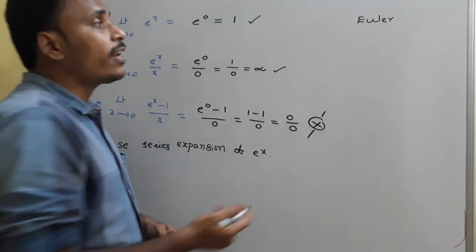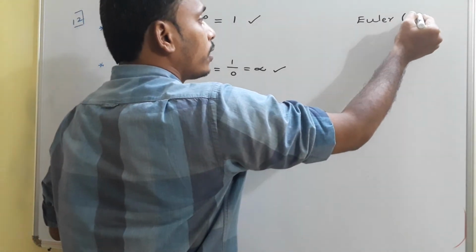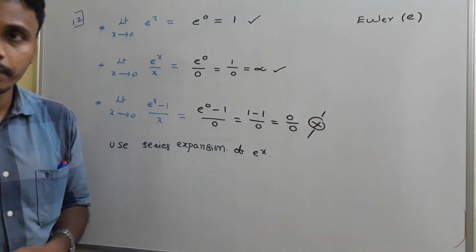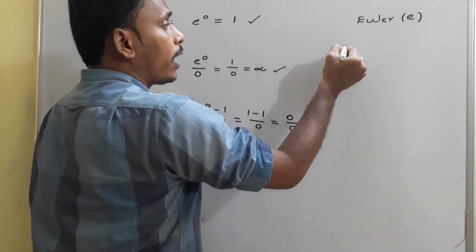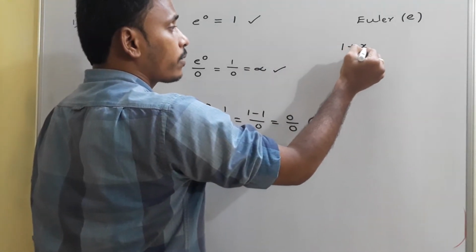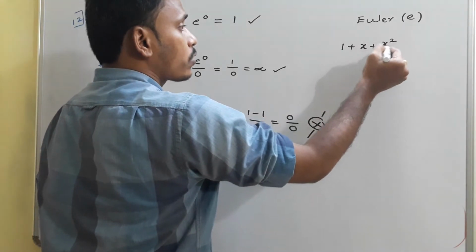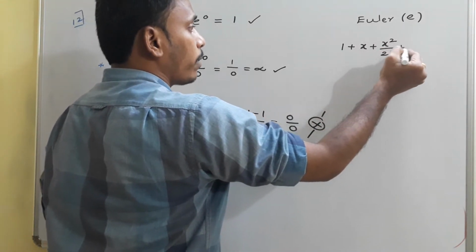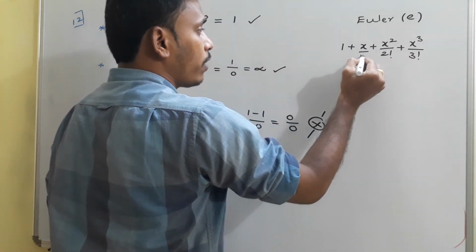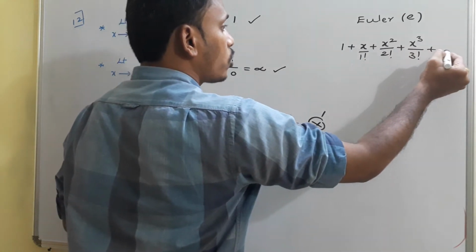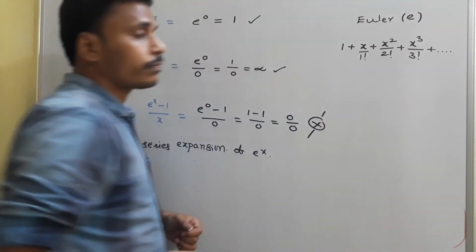By the name of the mathematician Euler, he proposed e. He observed a special expansion, and that expansion is 1 plus x by 1 factorial plus x square by 2 factorial plus x cube divided by 3 factorial, plus and so on, infinite terms.